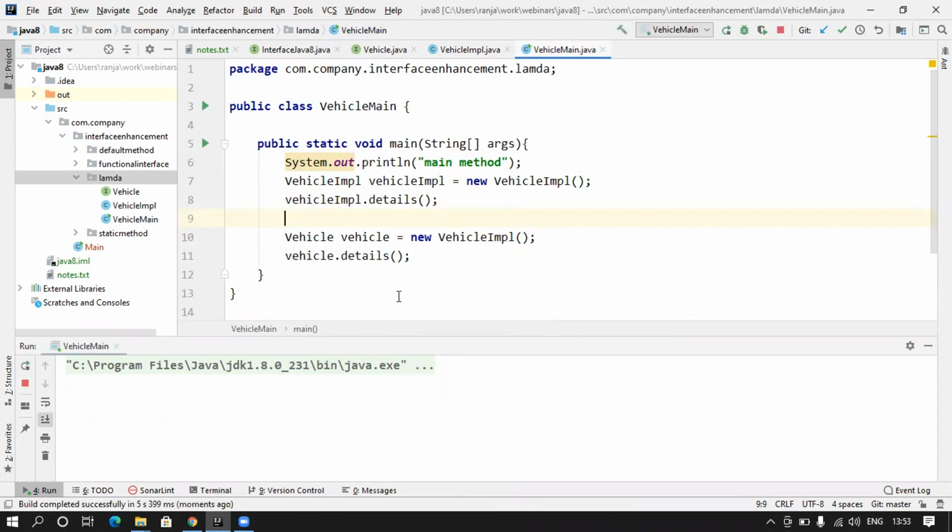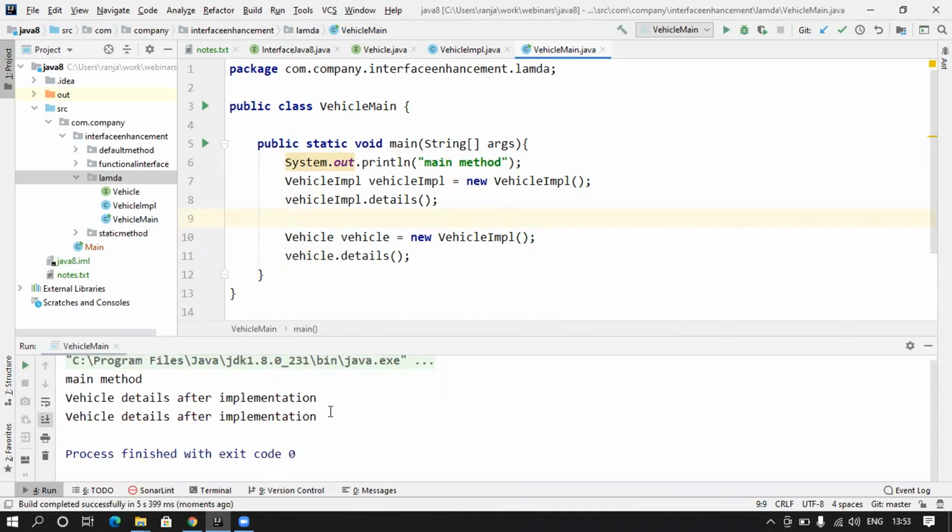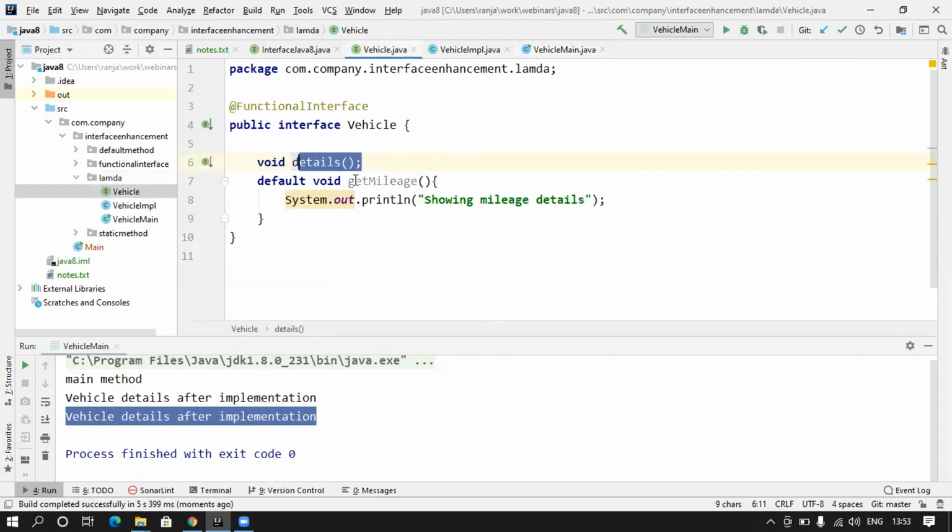If I run this, I will get the same result. See, we got the same result for this also. Can we do it in a simpler, nicer way? Let's say I have this interface, and because it has only one abstract method, I don't want to create this intermediate class to give implementation to it.